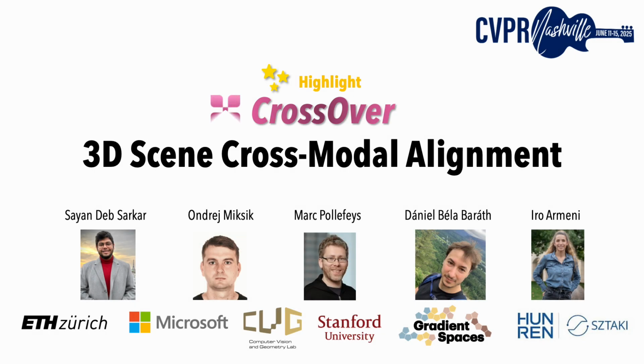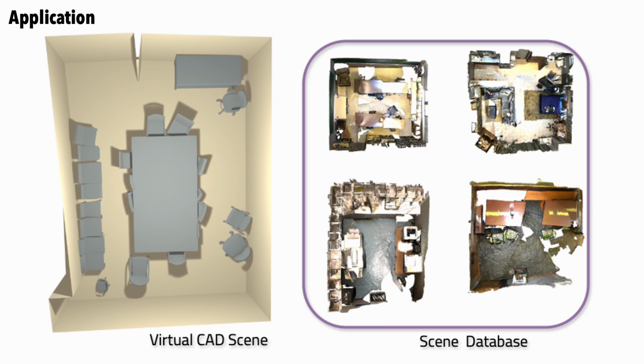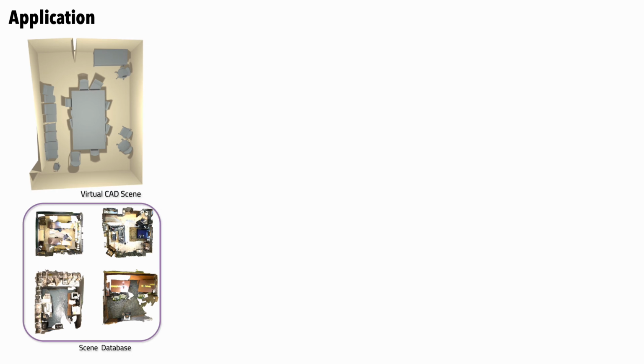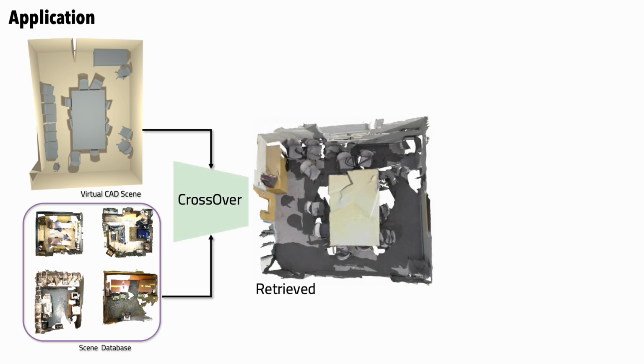In this video, we present our CVPR 2025 paper, CrossOver: 3D Scene Cross-Modal Alignment. CrossOver is a cross-modal alignment method for 3D scenes that learns a unified, modality-agnostic embedding space, enabling a range of tasks. For example, given the 3D CAD model of a query scene and a database of reconstructed point clouds, CrossOver can retrieve the closest matching point cloud.